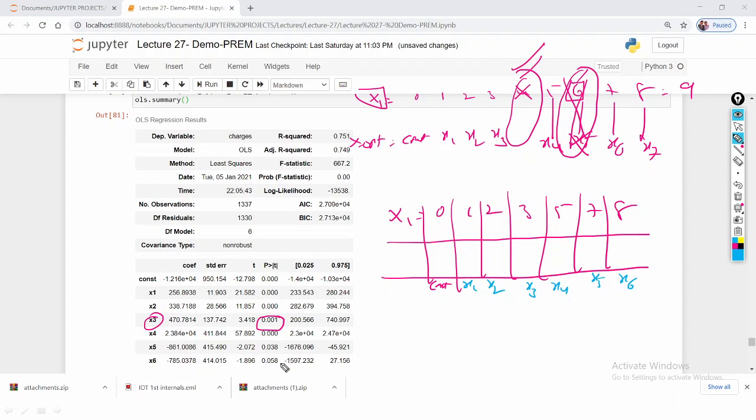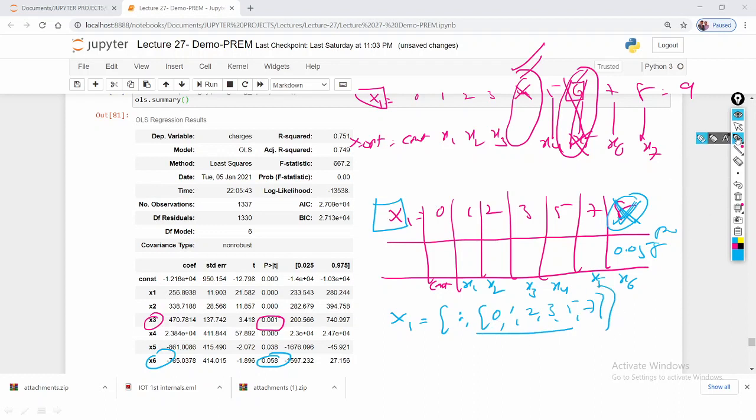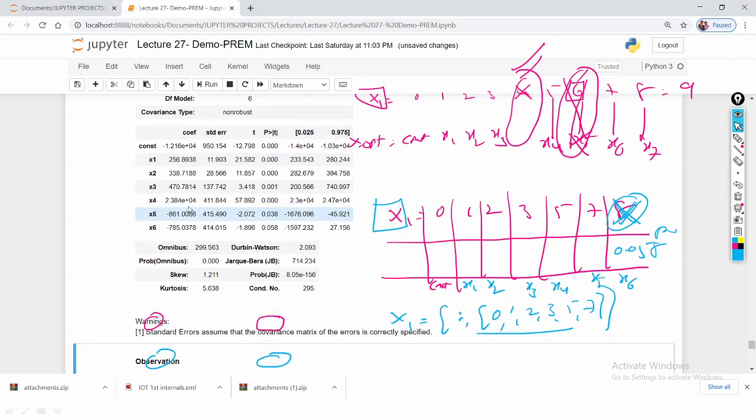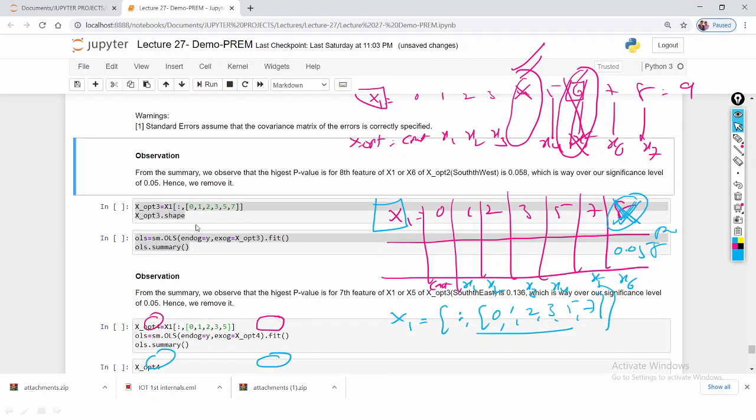So which is the highest value? 0.058 for x6. This is the p value. So we have to remove column number 8 from this x1. The remaining features are all rows comma 0, 1, 2, 3, 5, 7. So these are going to pass. Let me check. These are the features we are going to pass here.